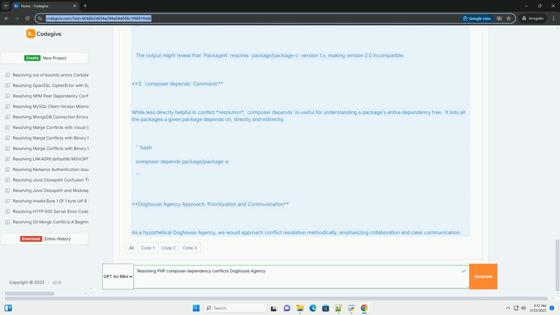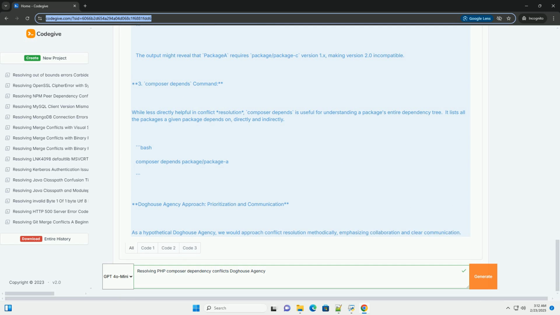2. Composer why and composer why-not commands. These are invaluable tools for understanding why a package is, or isn't, installed in your project. Composer why package-name. This command shows you which packages are requiring a specific package. This might output something like: this confirms our earlier diagnosis.